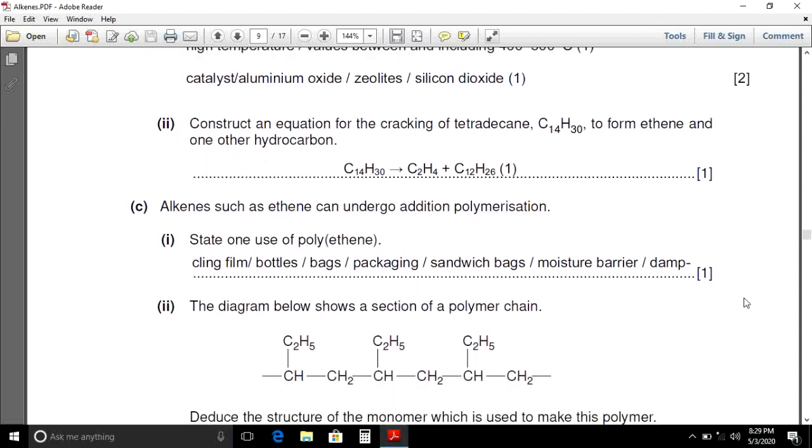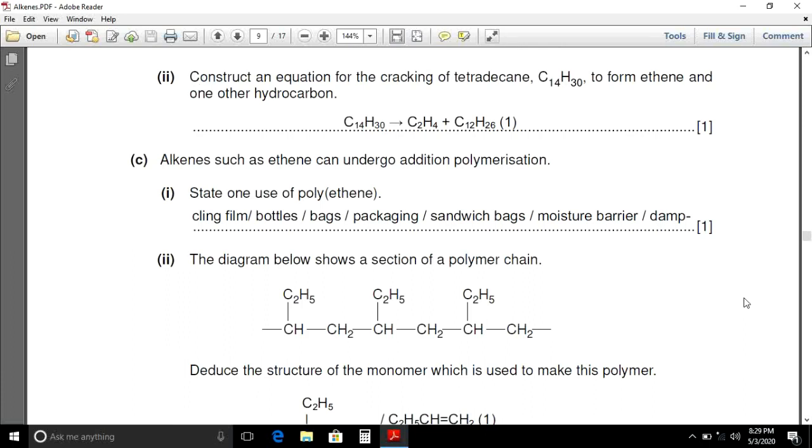Construct an equation for the cracking of tetradecane. The molecular formula for tetradecane is C14H30, to form ethene and one other hydrocarbon. C14H30 arrow C2H4, which is ethene, while C12H26, dodecane, is the other hydrocarbon produced in this reaction.